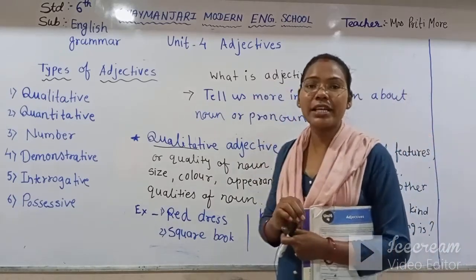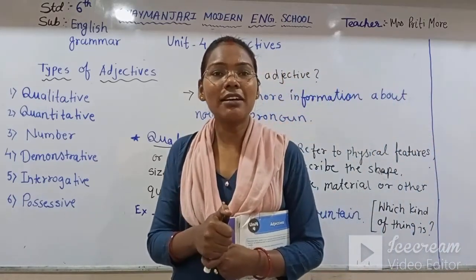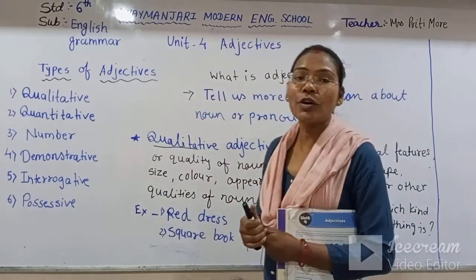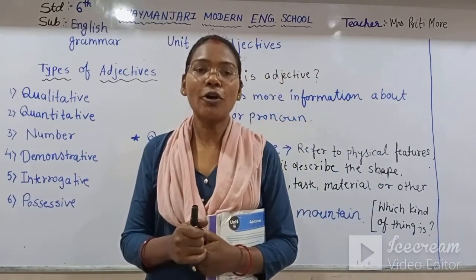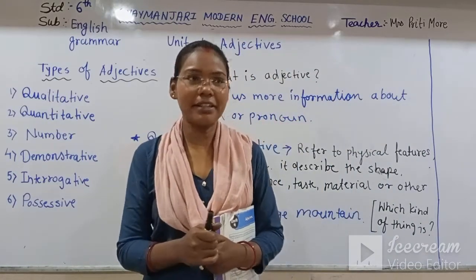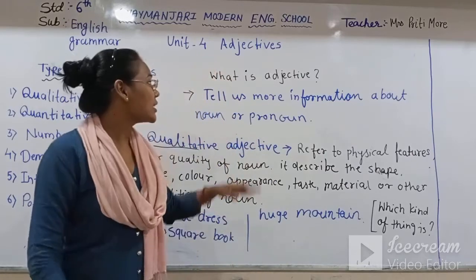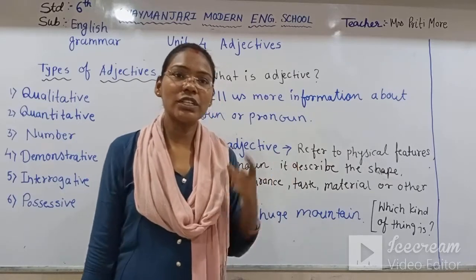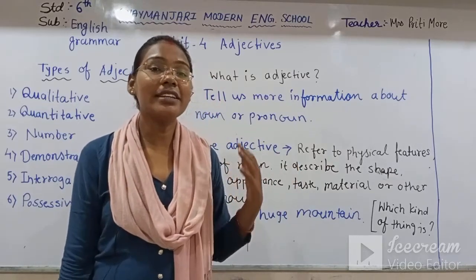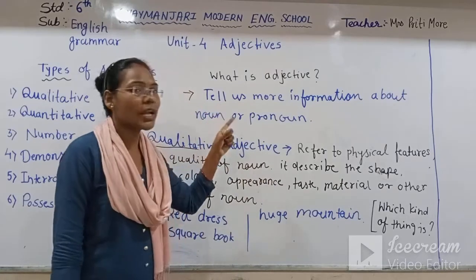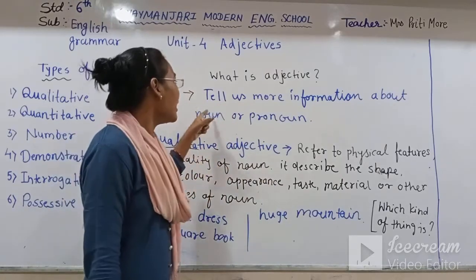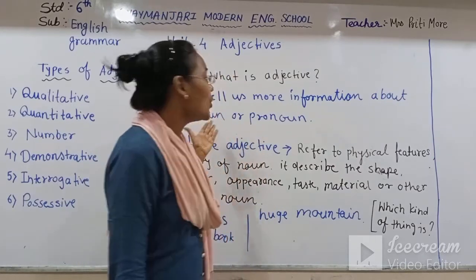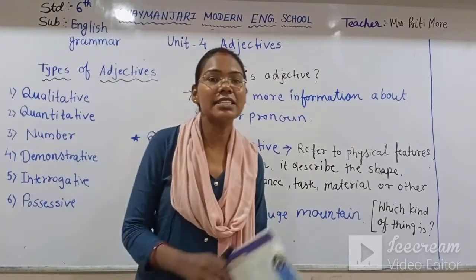First, adjective plays a very important role in grammar, and adjective tells us more information about the noun or pronoun which is given in the sentence. That means adjective tells us more information. Adjective describes the noun or pronoun very nicely, and it tells us more information about the noun or pronoun which is given in the sentence.